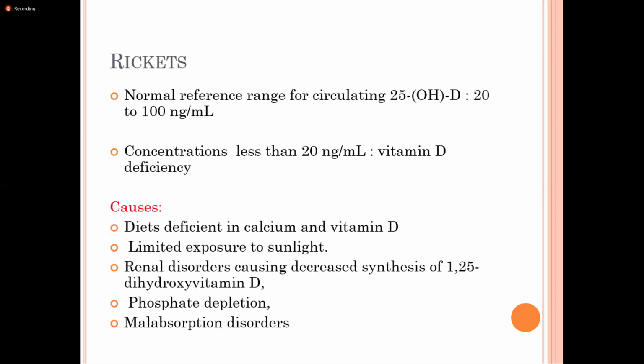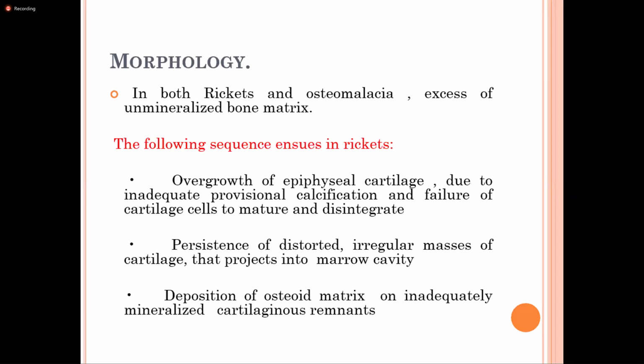Okay. Now coming to rickets, what is the normal level of 25-hydroxycholecalciferol? That is 20 to 100 nanogram per ml. When it is less than 20, we call it vitamin D deficiency. Likewise, similar in the rickets, there is diet deficient in calcium and vitamin D, limited exposure to sunlight, phosphate depletion, malabsorption syndrome. The etiologies are same, okay, as previous. So there is the excess of unmineralized bone.